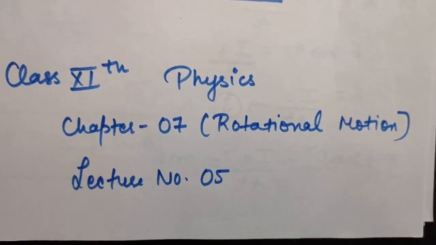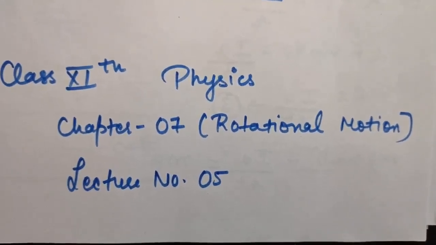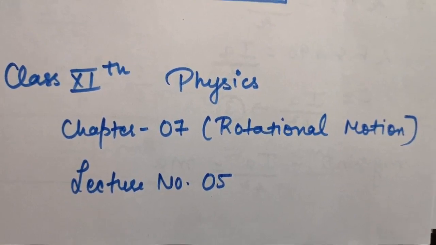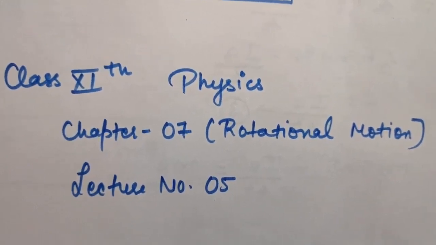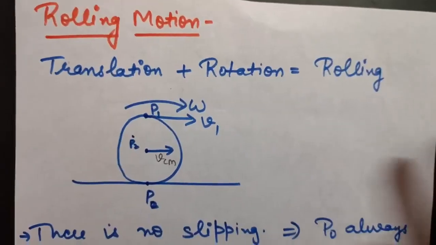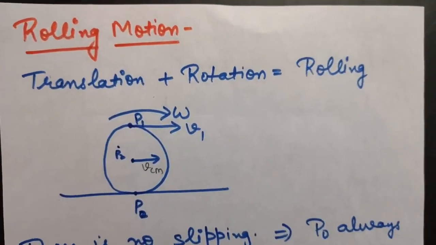Good morning, students. So this is class 11th physics, chapter number 7, that is rotational motion, and lecture number 5. So today we'll be starting with rolling motion.